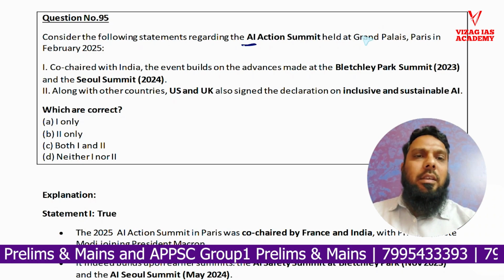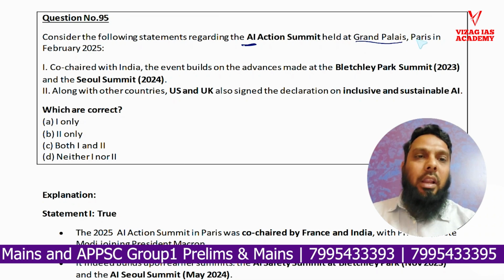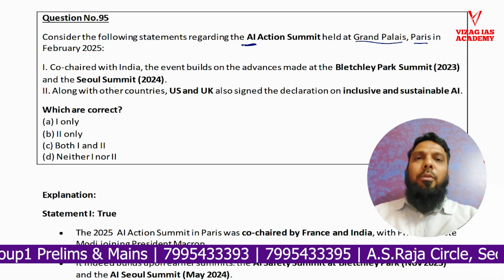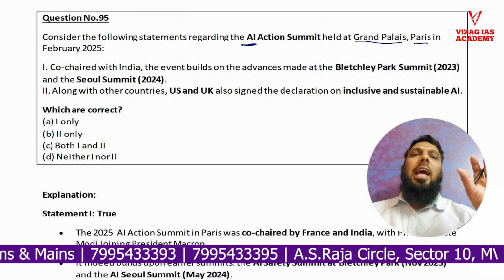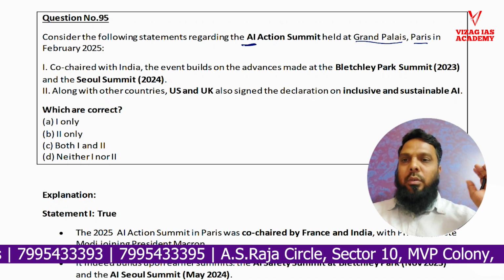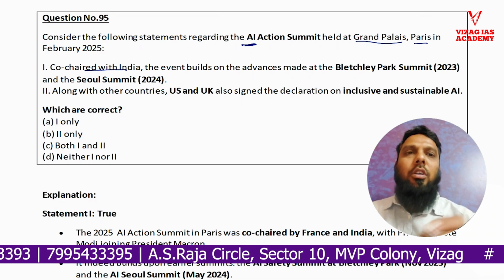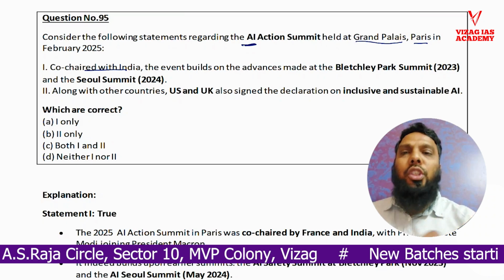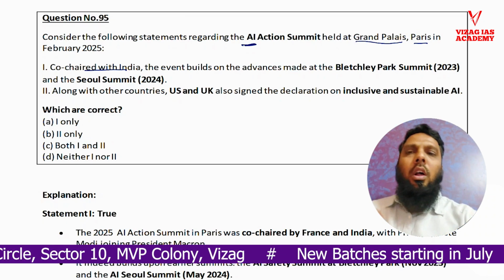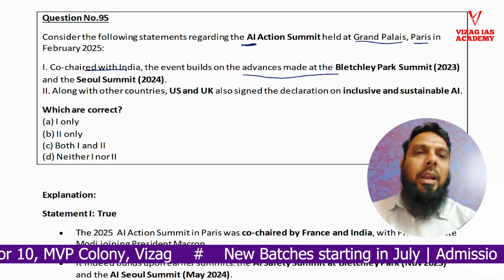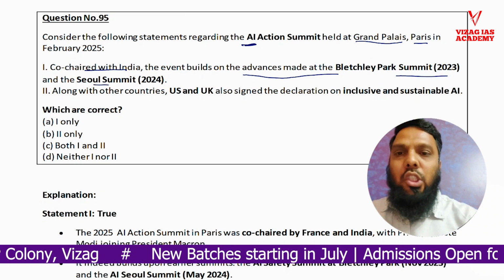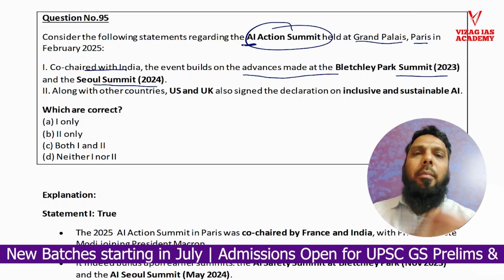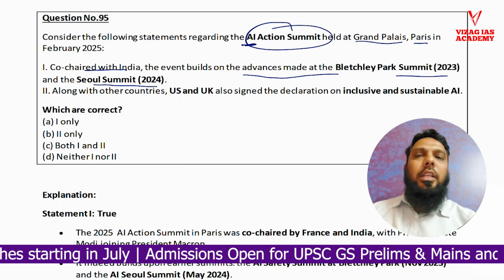Now the AI Action Summit was held at Grand Palais in Paris in February 2025. See, Grand Palais is a museum in Paris, and in that museum, the AI Action Summit was held. Now we'll see the statements related to it. It was co-chaired with India because it was held in Paris, so France should be the chair. But statement one is saying that this was co-chaired with India, meaning along with France, India was also co-chairing the event, and it builds on the advances made by the Bletchley Park Summit 2023 and Seoul Summit 2024. So earlier, such AI summits were also held. As per statement one, it is building on these two summits.